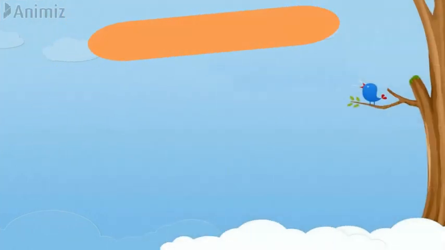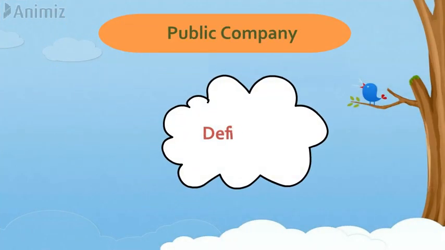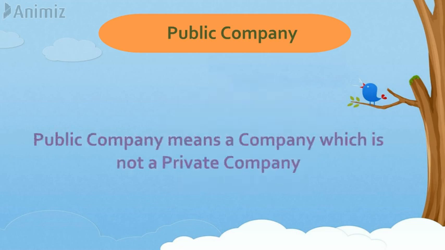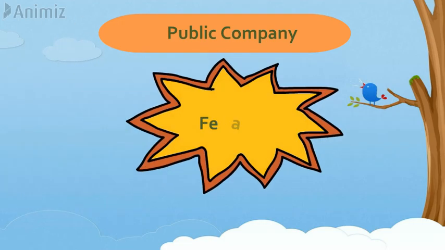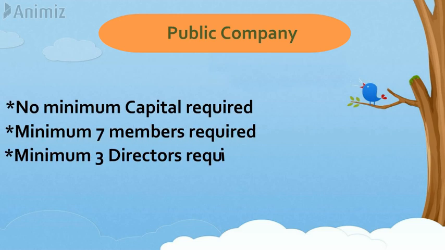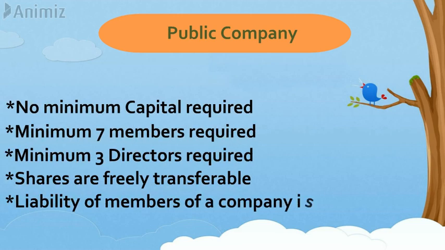Second type of company is public company. Let's start with the definition. Public company means a company which is not a private company. Now some features of public company. No minimum capital is required to incorporate a public company. Minimum 7 members are required to start a public company. Minimum 3 directors are required to start a company, and the maximum limit is 15 directors.